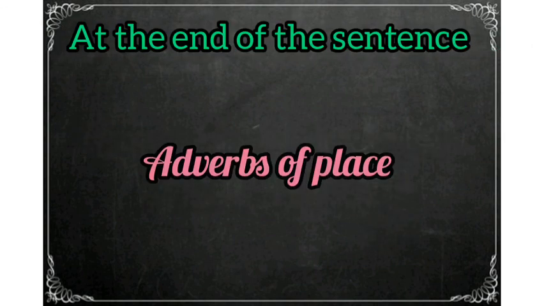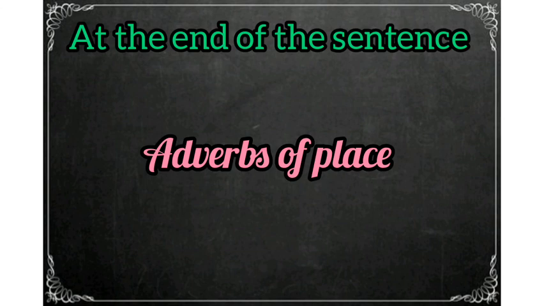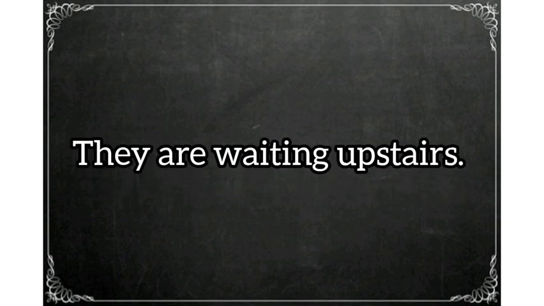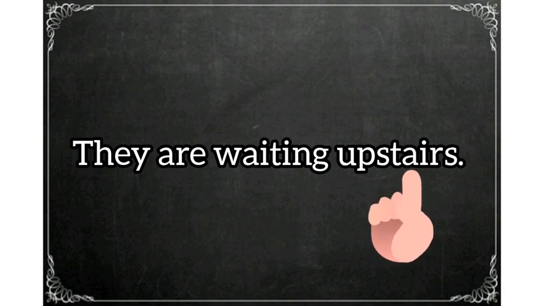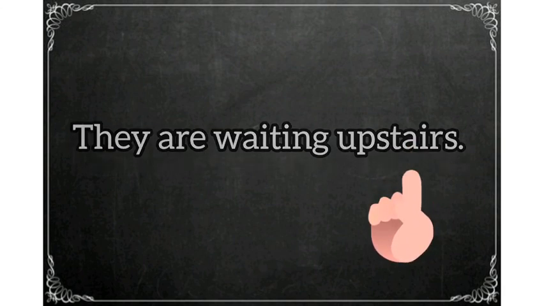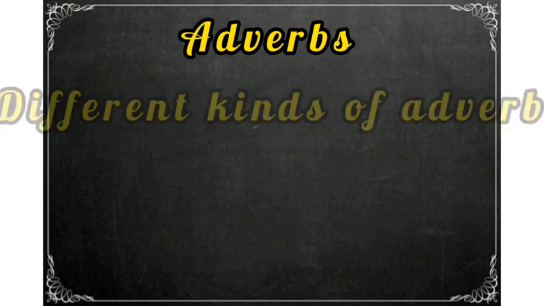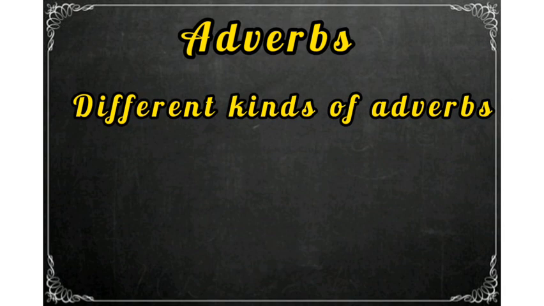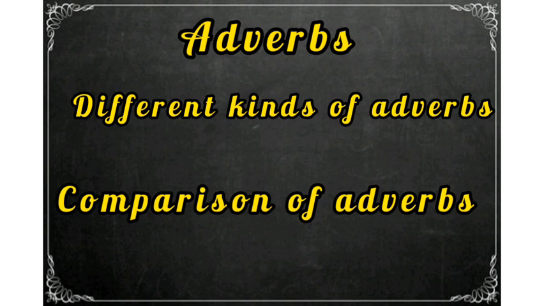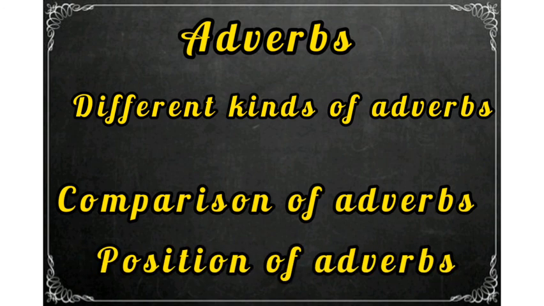Next, we use adverbs of place at the end of the sentence. For example, they are waiting upstairs. Here the word upstairs is the adverb of place which is used at the end of the sentence. So like this we place different types of adverbs in different positions in the sentence. So children, in this chapter you have learnt about adverbs, the different kinds of adverbs, next comparison of adverbs, and at last you have learnt about the position of adverbs.